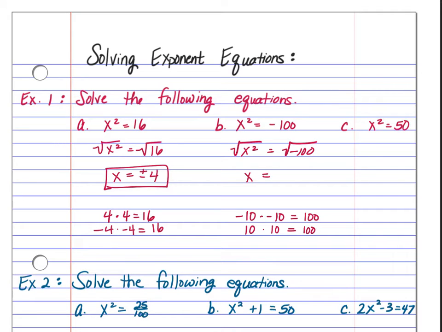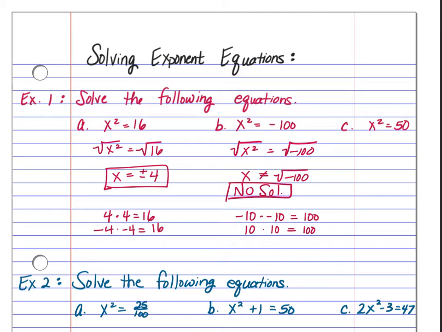So instead of getting x equaling an answer to this one, we would say no solution. So this would be an example of a no solution.